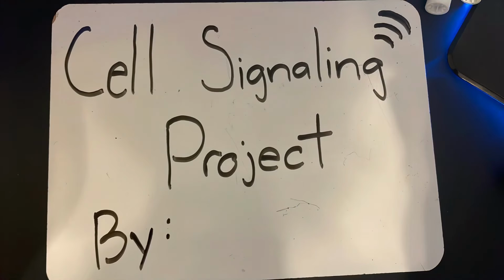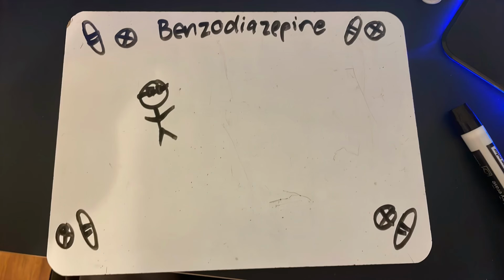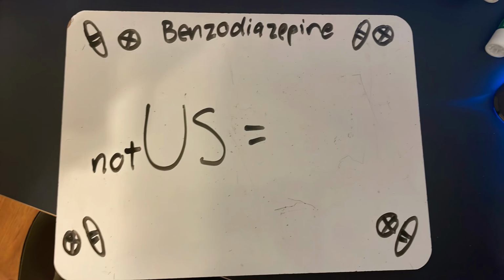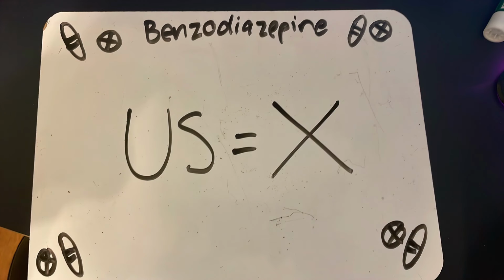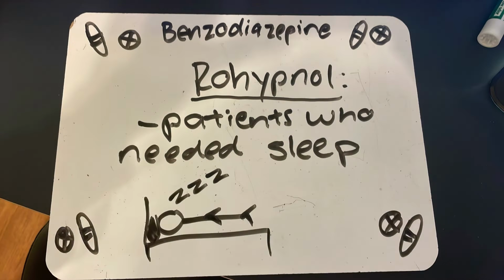My project is on Rohypnol, which can also be referred to as roofies. Rohypnol is classified as a drug known as a benzodiazepine and has gained a lot of attention as it is approved and manufactured outside of the US, although that is not the case inside the US, as it is illegal. It was originally created for patients who needed deep sleep, but sadly found notoriety as the date rape drug.